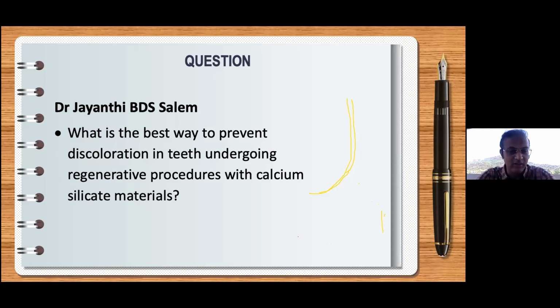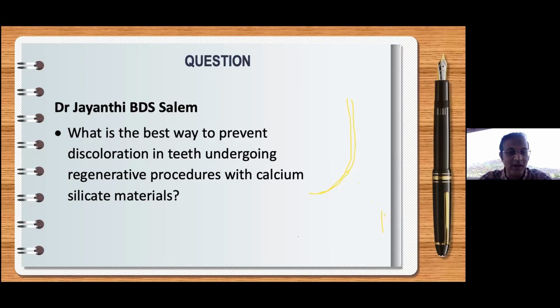Okay, so to make this question simple, there is something called regenerative endodontics. We try and create pulp-like tissue. We avoid obturation and we use certain calcium silicate materials. It is still in a preliminary stage. Not every case can be treated with this, but we are definitely learning more about it. And who knows, after 5 or 10 years, we all will be regenerating pulp or pulp-like tissue left, right, center.